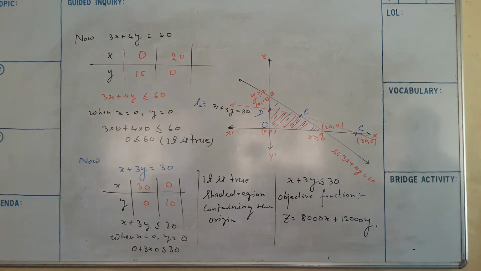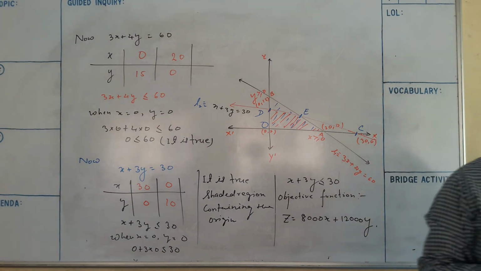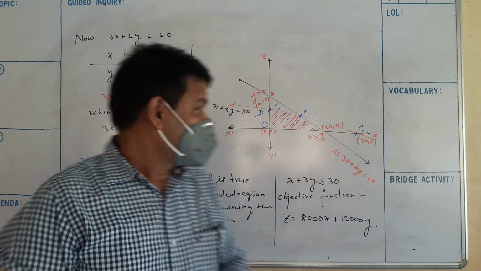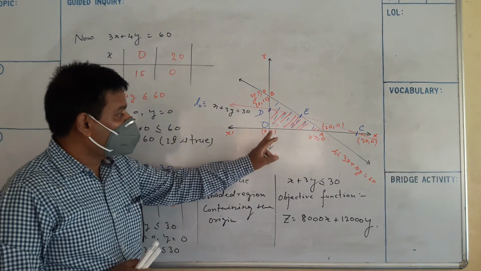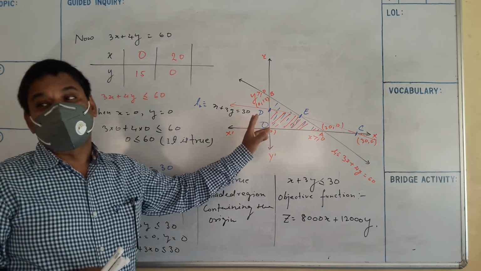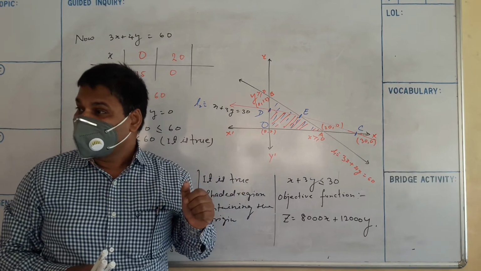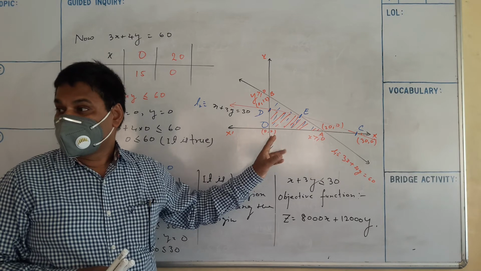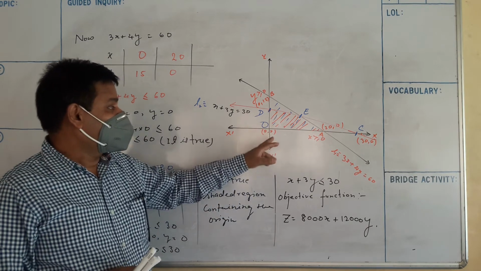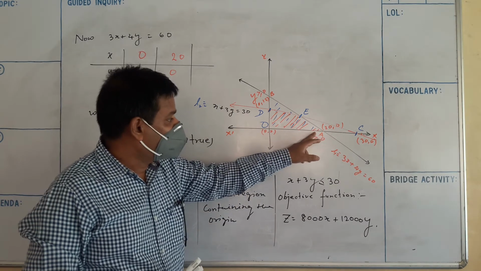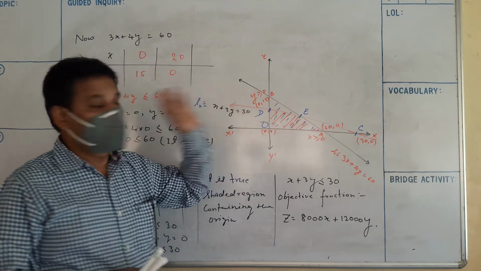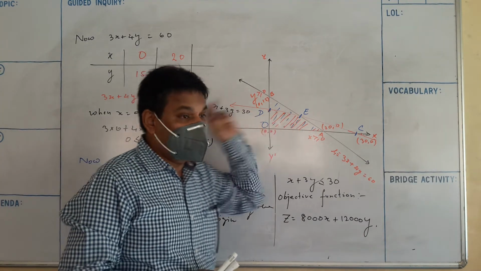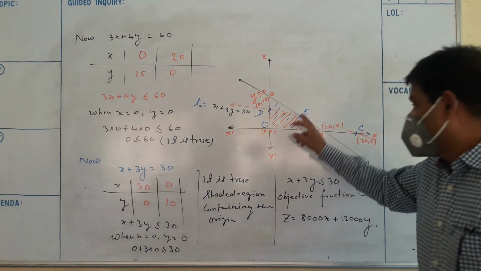What are the corner points? Vignesh, what are the corner points? The corner point O is not taken, because the quantities can never both be zero. So we take the points A, E, D. How will you get E?